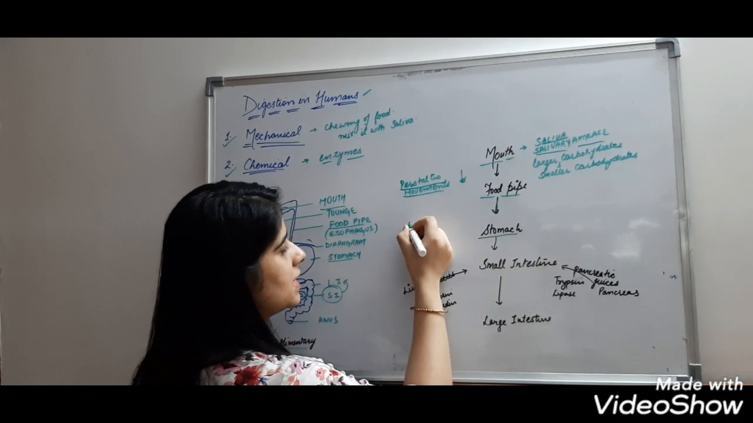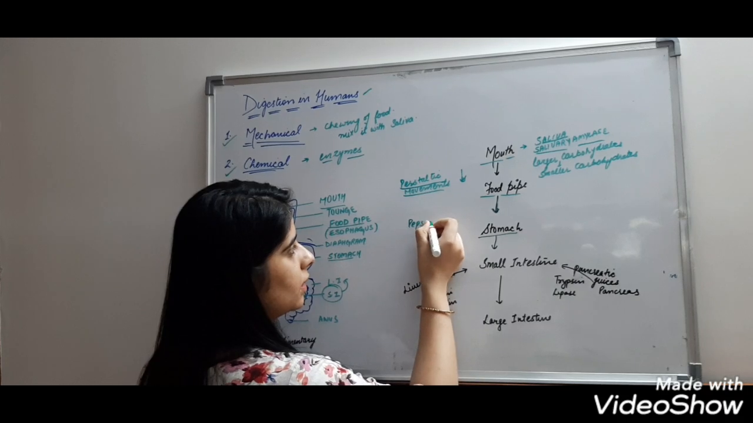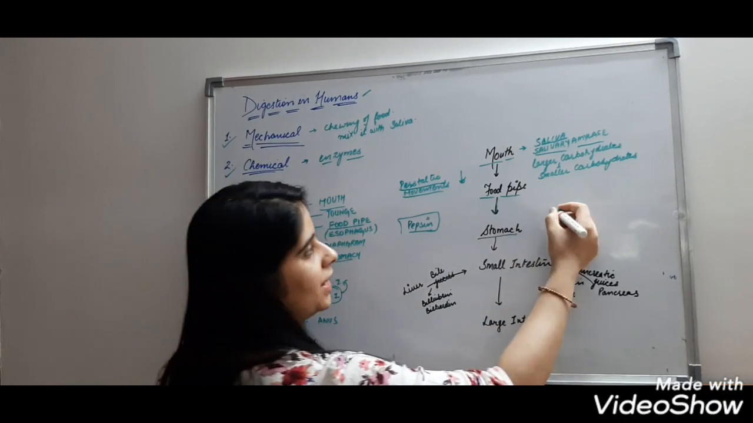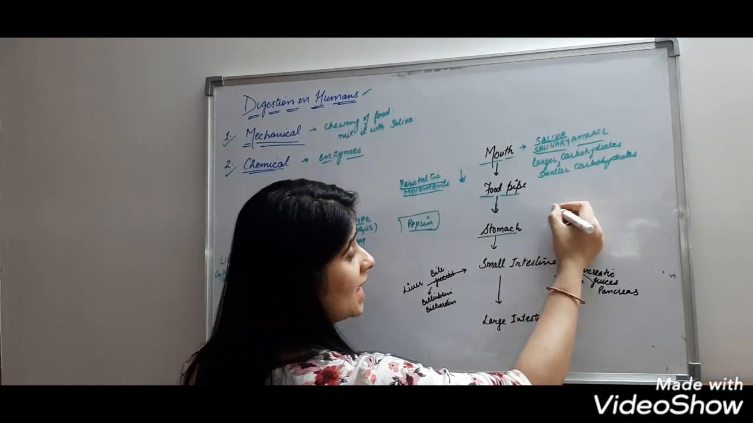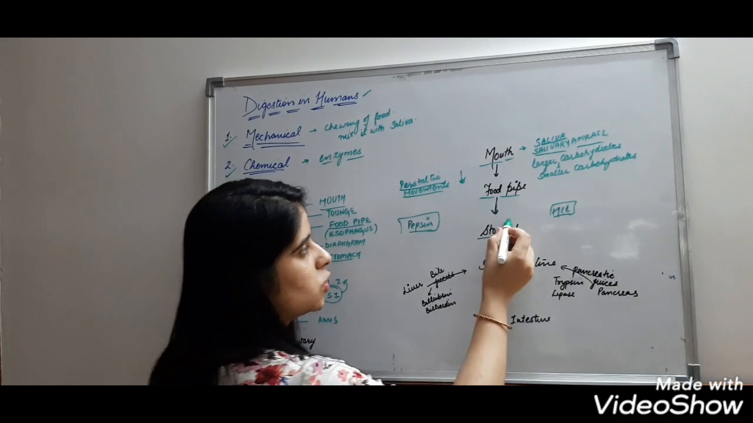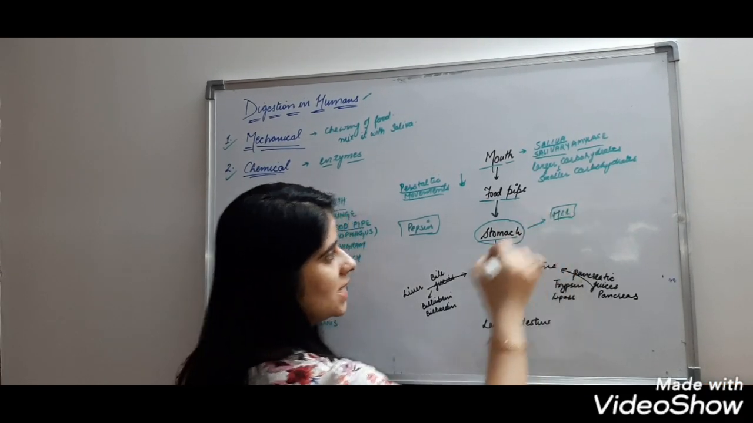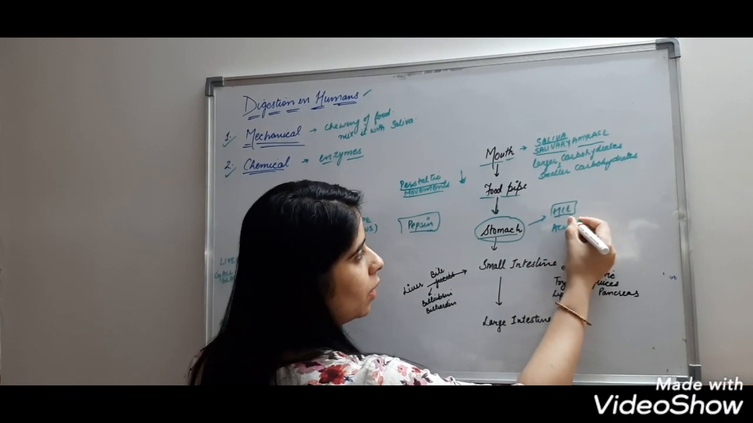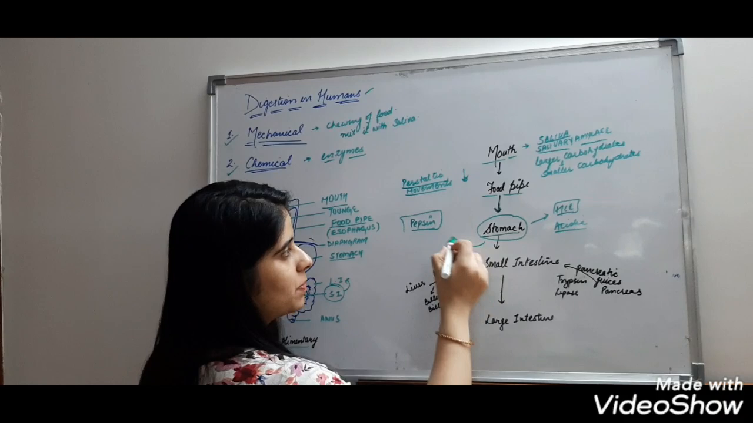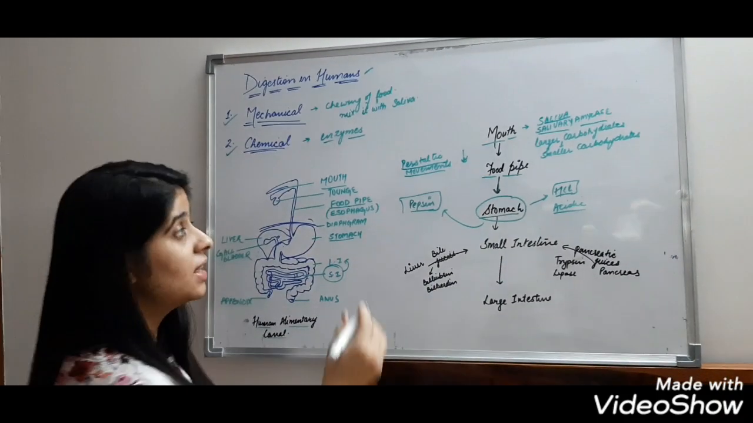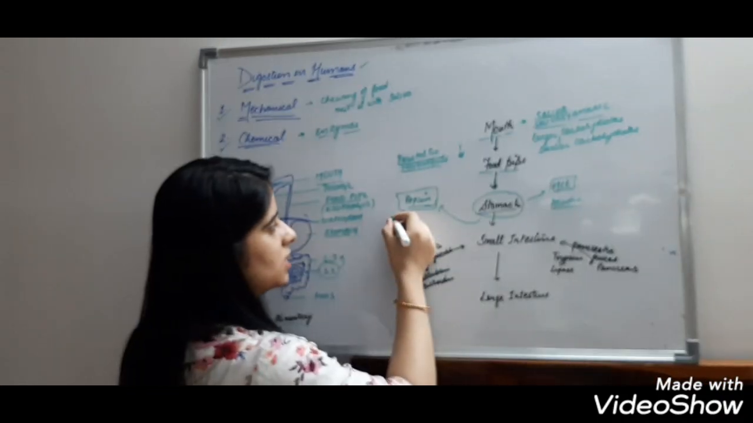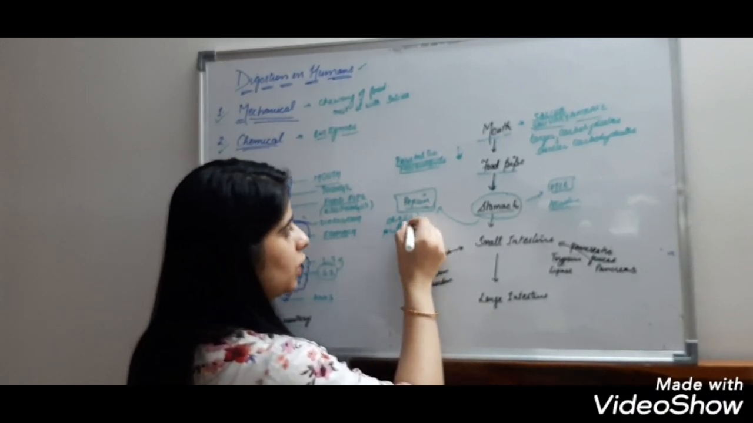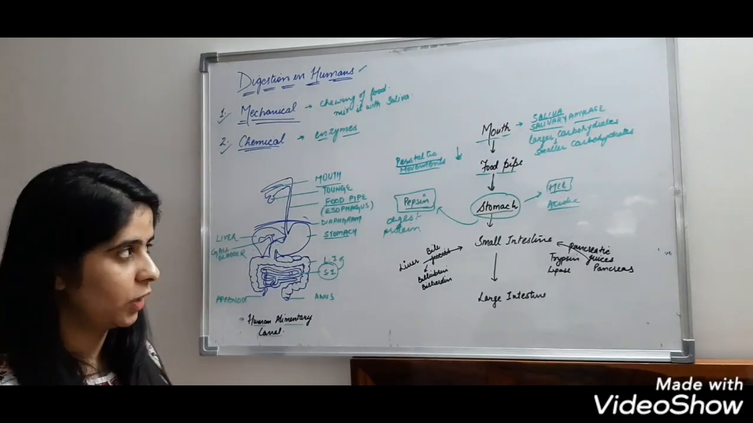Then from the food pipe, the food goes to the stomach. In the stomach, there is an enzyme present, pepsin. This enzyme, pepsin, gets activated in the presence of hydrochloric acid. When the food reaches the stomach, hydrochloric acid is released and the food becomes acidic in nature. Because of this acidic nature, the pepsin enzyme gets activated. This pepsin enzyme digests the proteins. It converts larger protein molecules into smaller protein molecules.